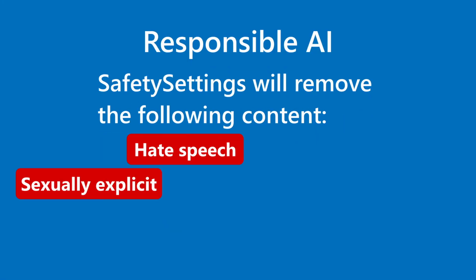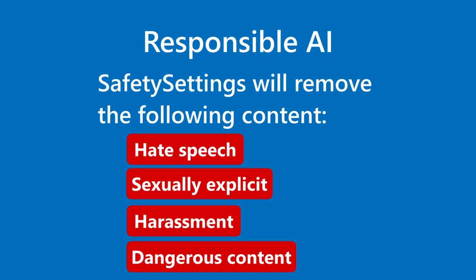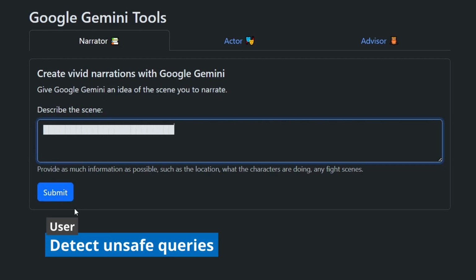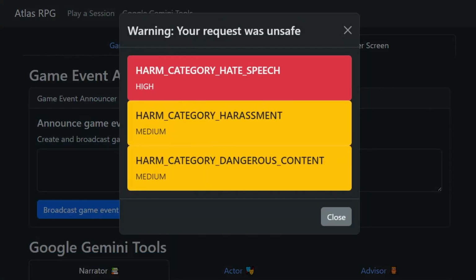To incorporate responsible AI, each query is sent with safety settings to prevent the following content. For example, if the user makes an unsafe query, the application will alert the user that their query was unsafe due to the following content.